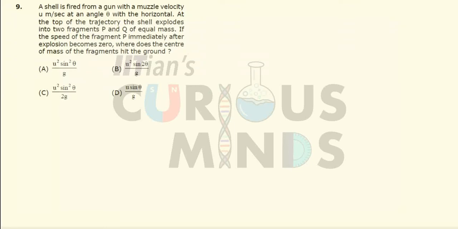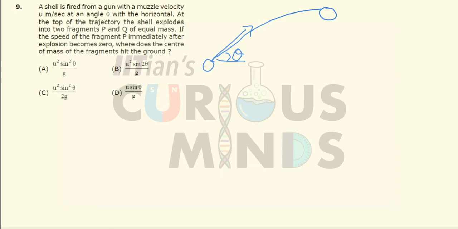A shell is fired from a gun with a muzzle velocity u making an angle theta. Suppose this is a shell which is launched from a gun at an angle theta with the horizontal. At the top of the trajectory, when it reaches this point, it breaks down